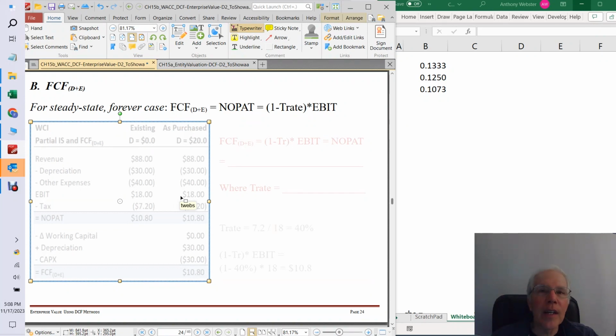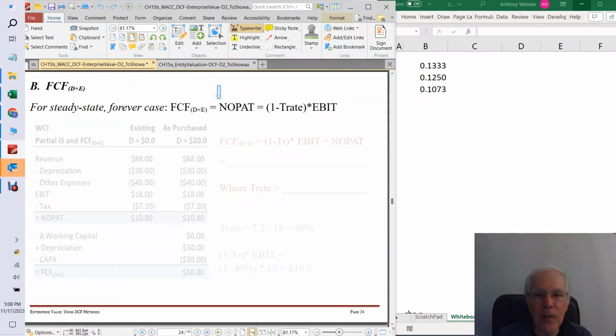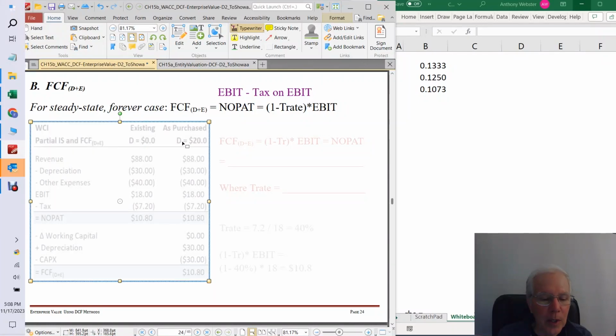Okay, so next we've got to get our free cash flow to the team. But remember now it's a steady state entity, so it's just going to be NOPAT or EBIT times 1 minus the tax rate. So let's see how this works on an income statement. Remember, NOPAT was defined to be EBIT minus tax on EBIT. So we should be able to find this directly by just mucking around a little bit with an income statement.